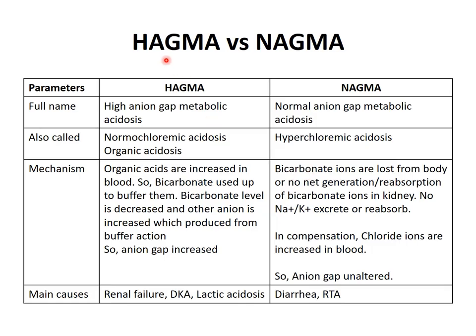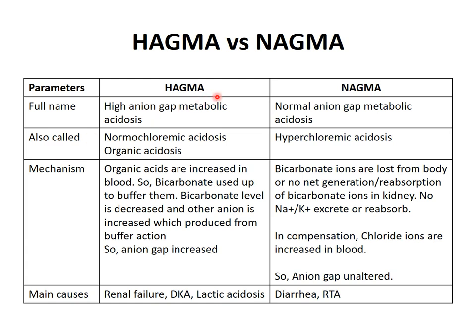Let's come to the basic difference between the two types of metabolic acidosis: one is high anion gap metabolic acidosis, and the second is normal anion gap metabolic acidosis. High anion gap metabolic acidosis leads to an increase in the anion gap, and normal anion gap metabolic acidosis leads to a normal anion gap.